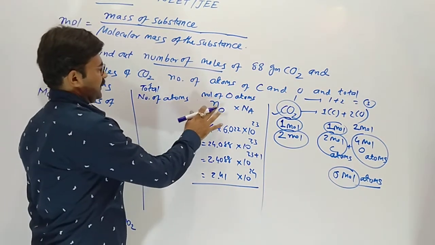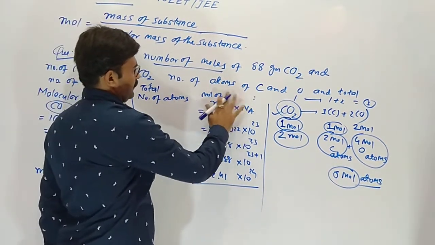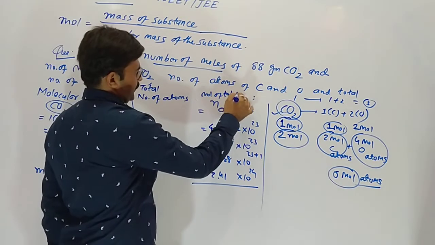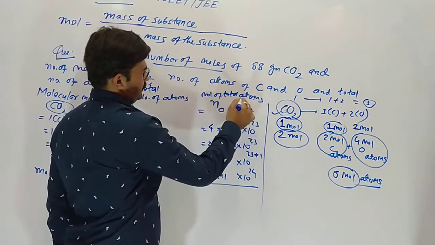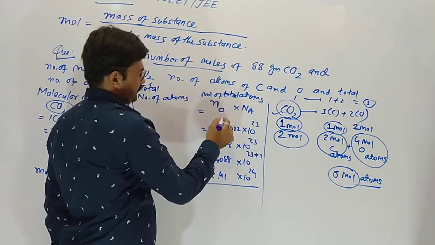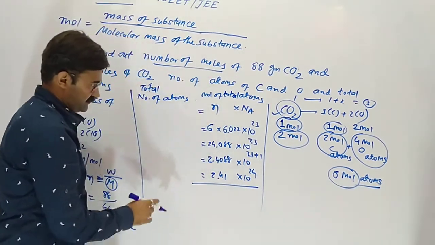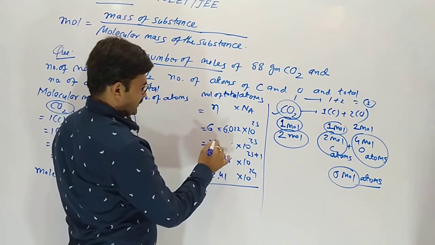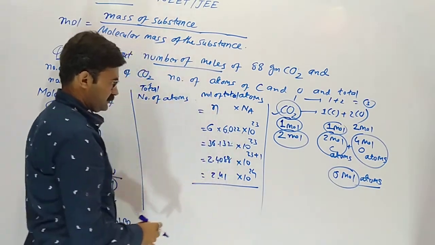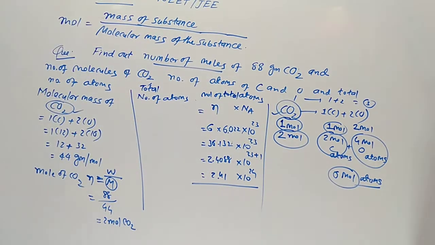So total number of atoms is equal to mole of total atoms multiplied by Avogadro number. So here will be 6 into 6.022, which gives 36.132.